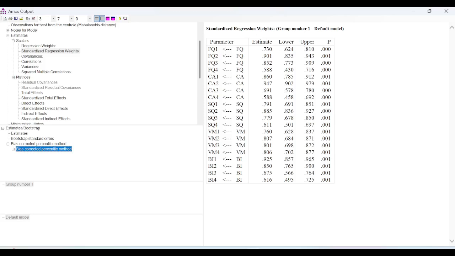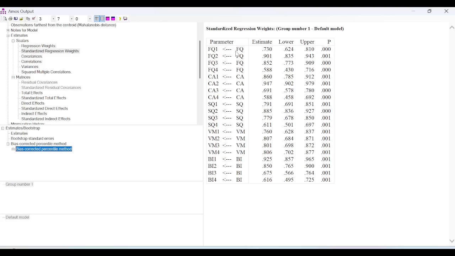If 0 falls within the lower limit and the upper limit, then we will say that our result is insignificant. But if the 0 does not fall within this lower and upper limit, then we'll say that this is a significant contributor to the latent variable. This indicator fq1 is a significant contributor to the latent variable. Now in this case you see, yes, the lower limit is 0.624, upper is 0.810. That means 0 does not lie within the lower limit and upper limit, and the p-value is 0.000, lesser than 0.05.